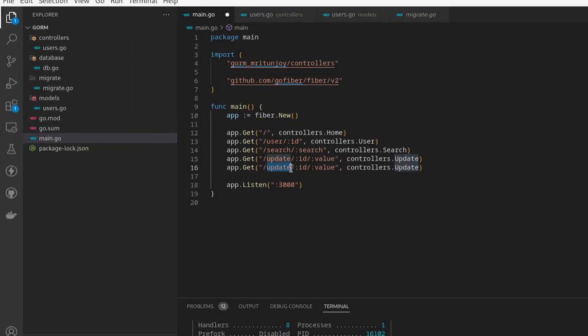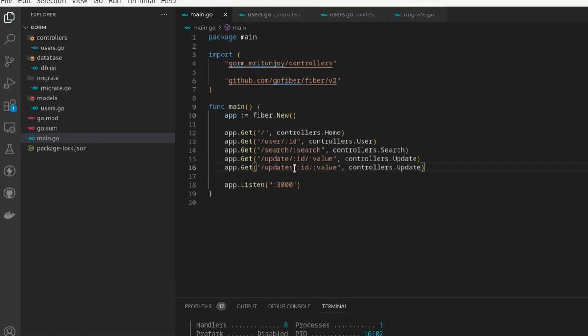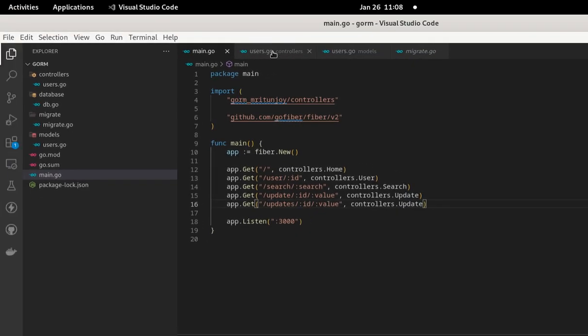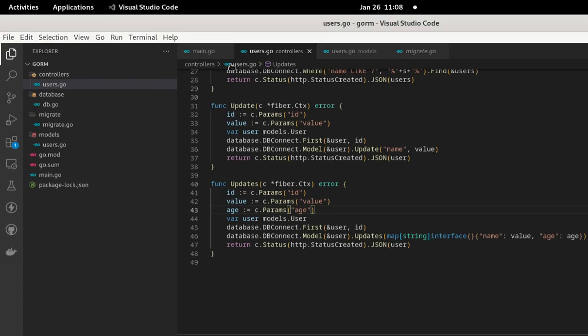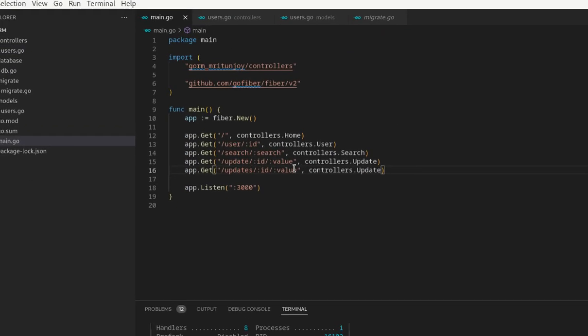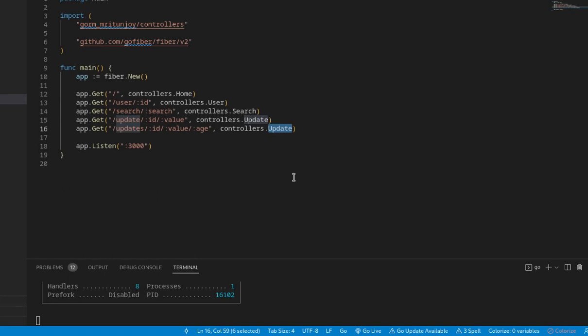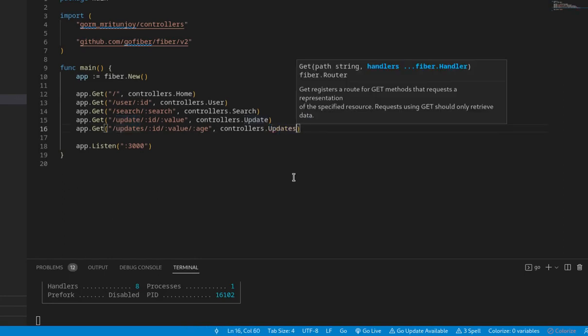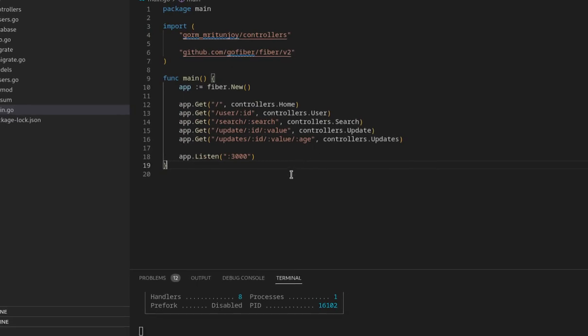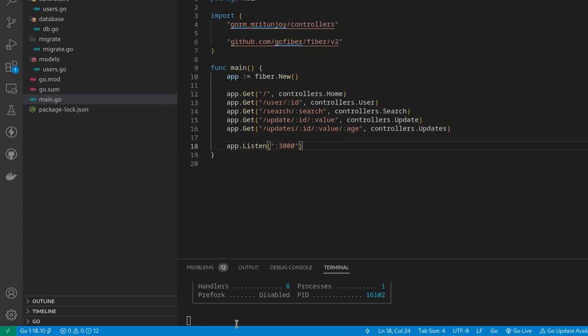So let us just change this update to updates, id, value, and also we have something new parameter, that is age. So slash colon age. And here also we need to change because we have a little s at the end. Save it. Now it's ready to update multiple columns.